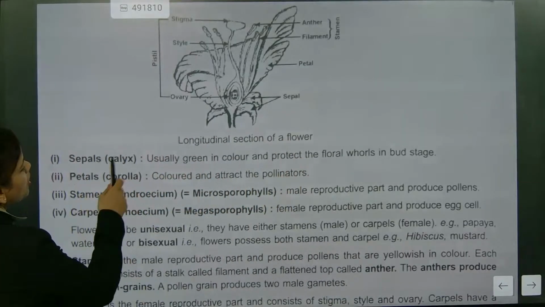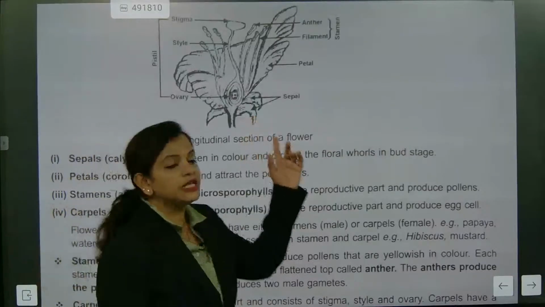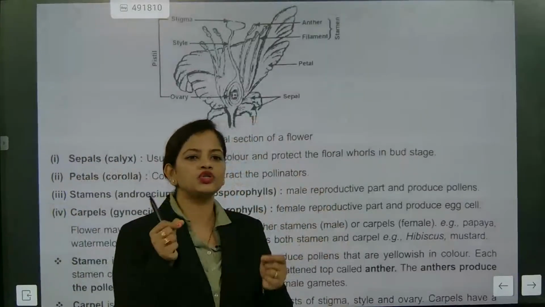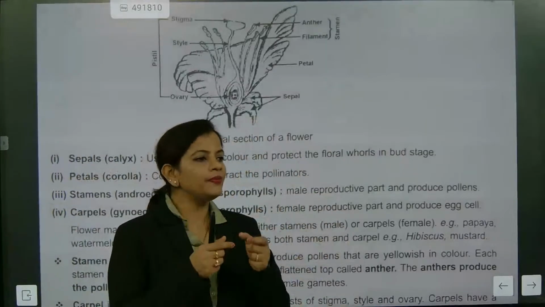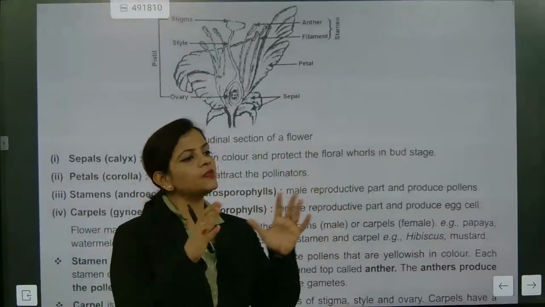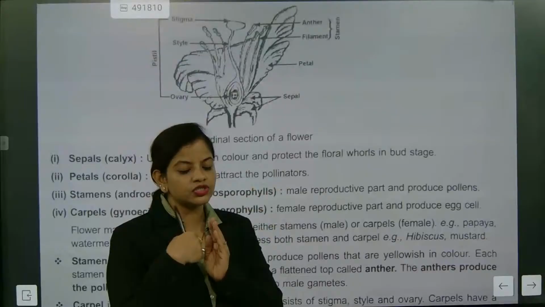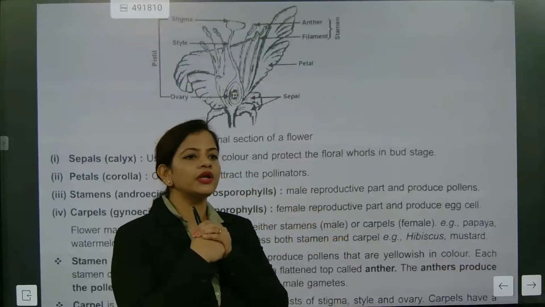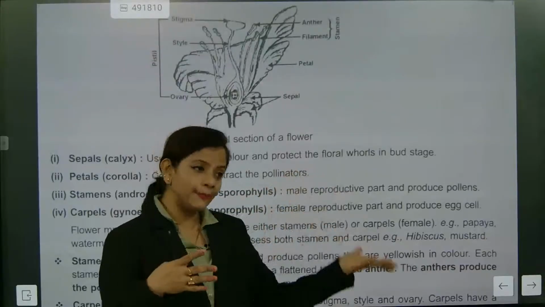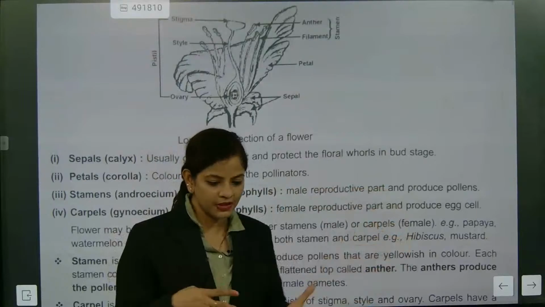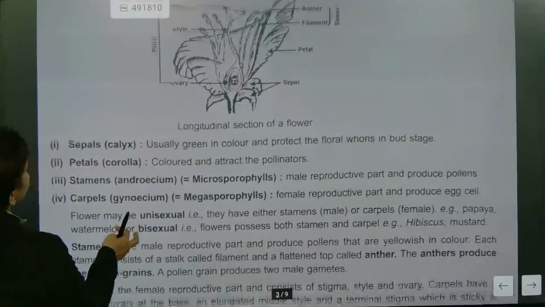Now look here. Sepals or calyx. What is the other name? Sepals or calyx. The green colored portion above the thalamus. Once upon a time when the flower is a bud, the green colored coating will be outside. Correct? So that green colored coating is called what? Sepals. Understood?